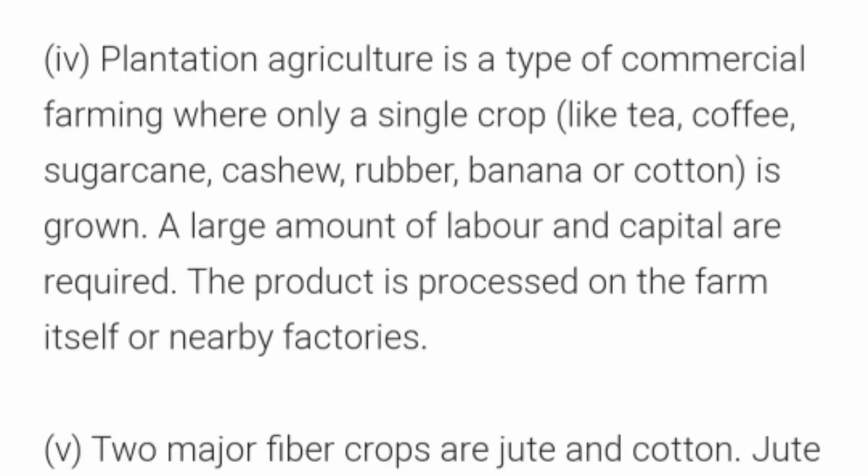So first of all, you should know the meaning of commercial farming. What is commercial farming? Commercial farming is not only for self purpose. It is for selling purpose, to earn money, to get profit. So that is known as commercial farming. And only one crop is grown. The crops are given here. And as it is grown for export purposes, a large amount of labor and capital, means money, is required. The product is processed on the farm itself or in nearby factories. So the meaning of processed is cleaning. So the cleaning is done itself in nearby factories.